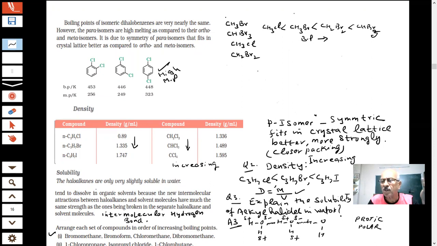Some different types of questions can be given where they try to give different combinations, and we have to be able to answer these questions. Is there any doubt in these? These are all physical properties which we were talking about. No, sir. Okay.